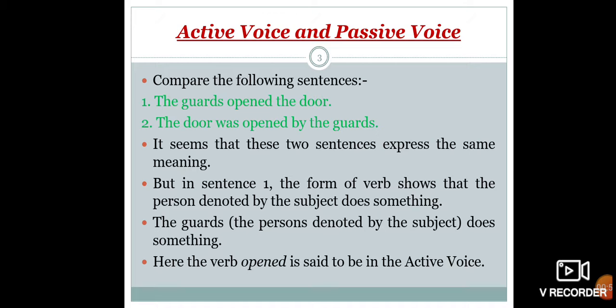Compare the following sentences. The guards opened the door. The door was opened by the guards. It seems that these two sentences express the same meaning. But in sentence 1, the form of verb shows that the person denoted by the subject does something. The guards, the persons denoted by the subject, do something here. Here the verb opened is said to be in the active voice.